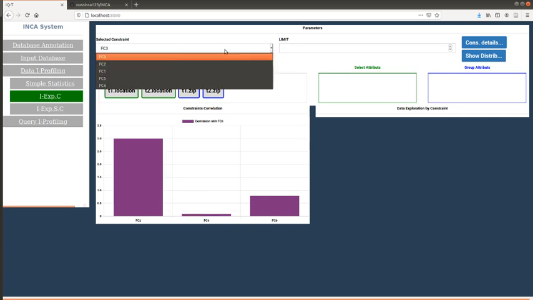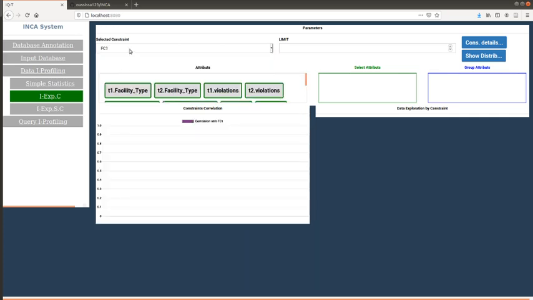Consider constraint FC1, it is not violated by tuples that violate other constraints. It is so separately presented in the figure. This can give the analyst an idea about the violation of the constraint. Maybe this constraint is inconsistent with the others.